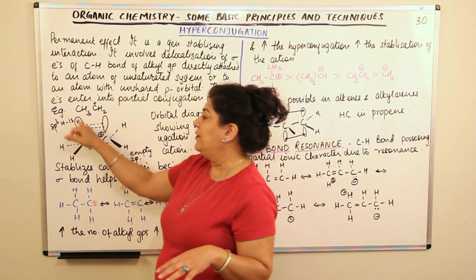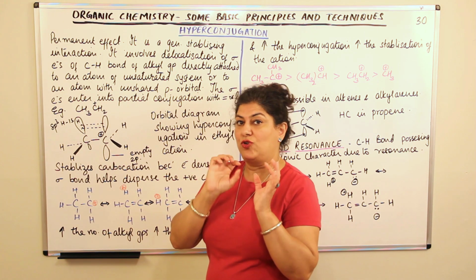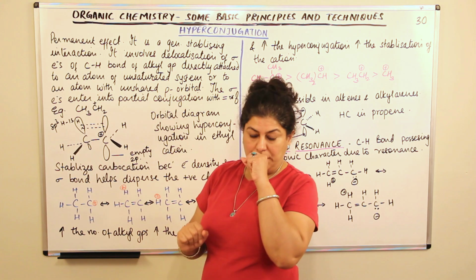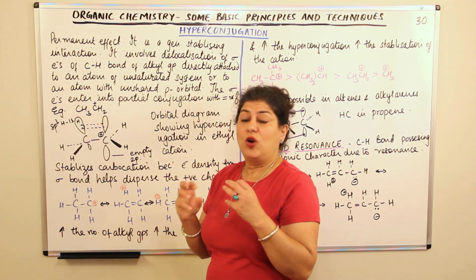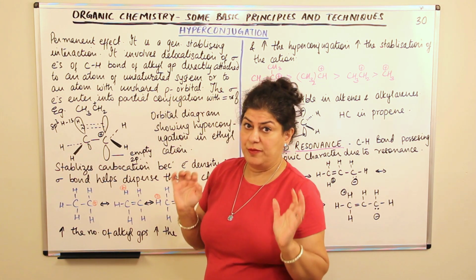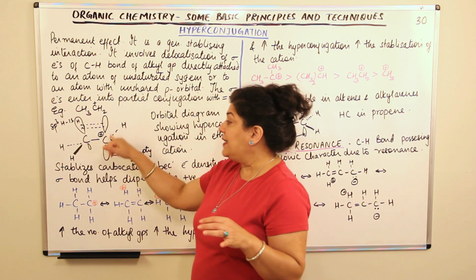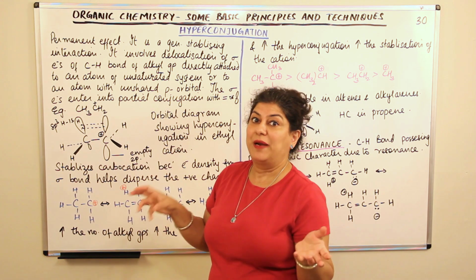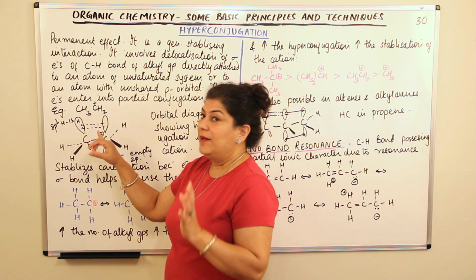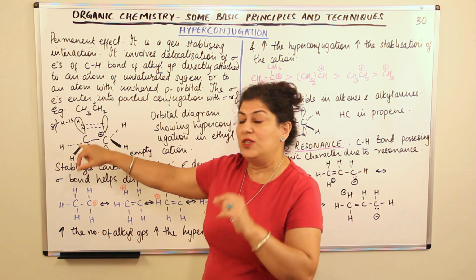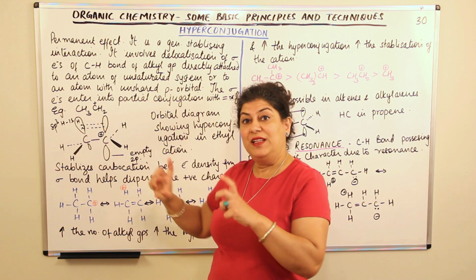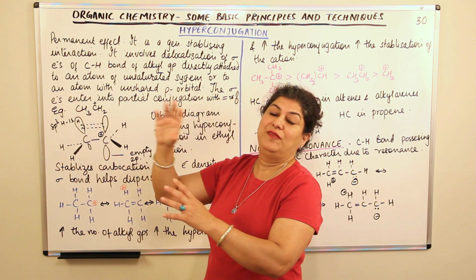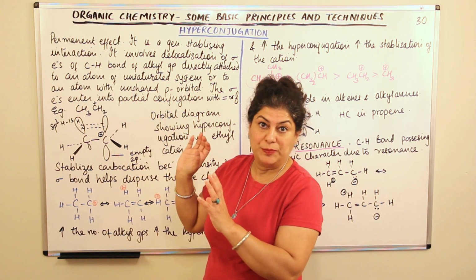Whenever you have the sigma electrons of the methyl group, and if the adjacent carbon has got an empty orbital due to some reason, or if the next atom is, let us say, unsaturated and therefore it has pi electrons, the sigma electrons get conjugated with the empty orbital or with the double bond, the multiple bond.